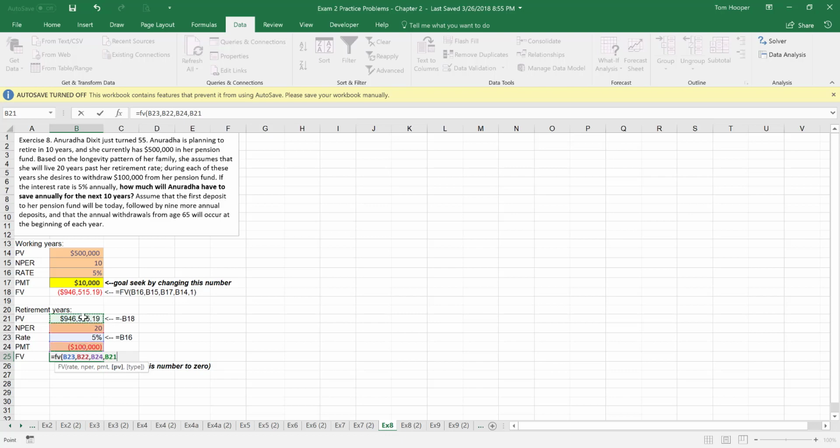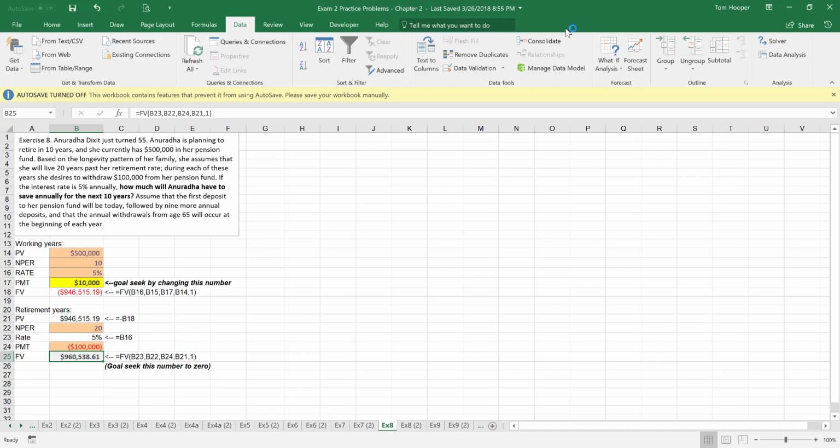It's critical here that the payment and the present value have opposite signs and that the type is 1. As we discussed in class yesterday, these withdrawals really need to be at the beginning of the year because when she retires, she'll need that money right away. And when she dies, she won't need that last deposit if she takes it out on the day she dies. And at this assumed $10,000, then she doesn't have a 0 balance at the end of her lifespan. She has, I think it's actually a negative $960,000.